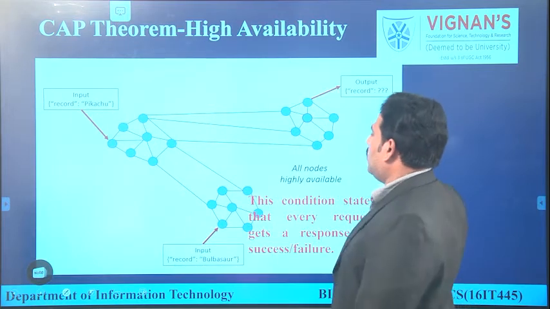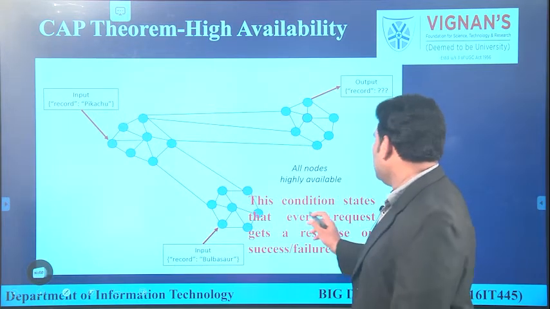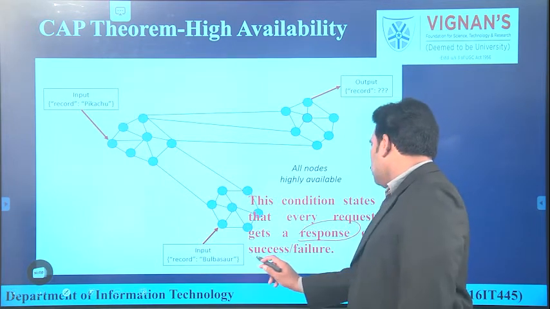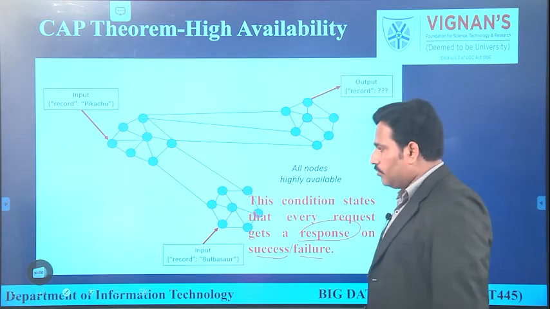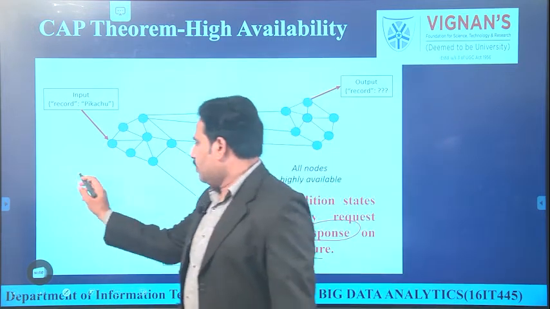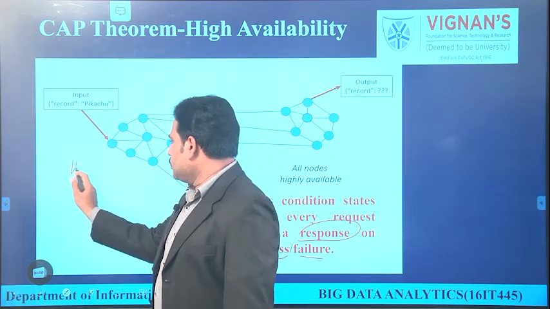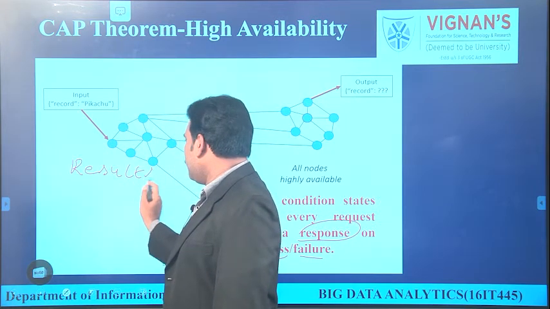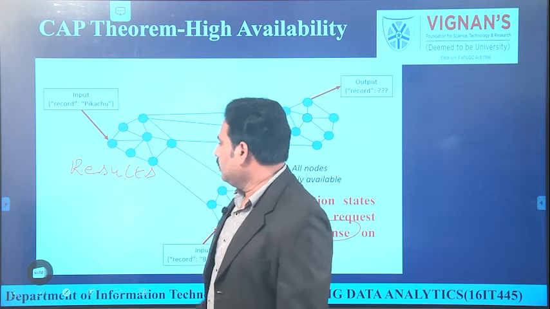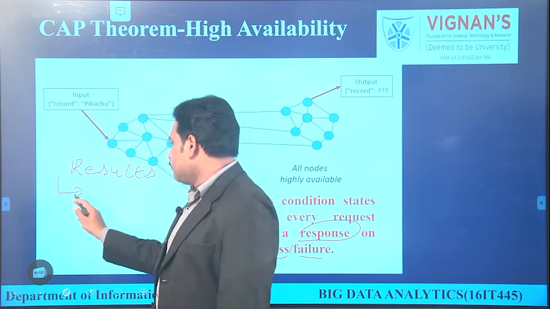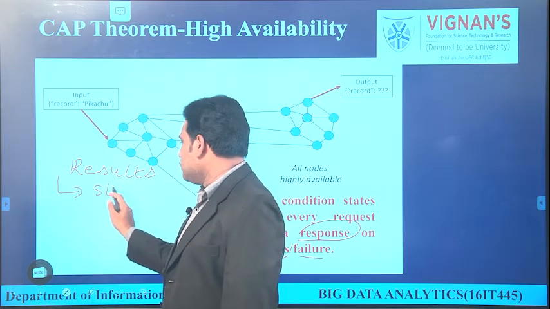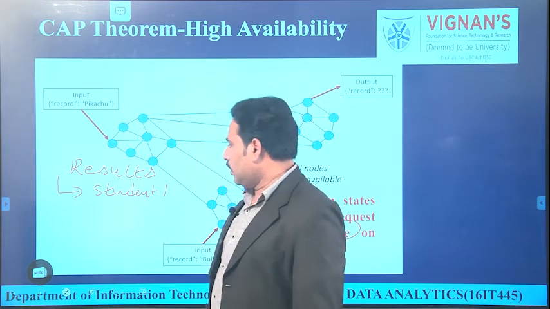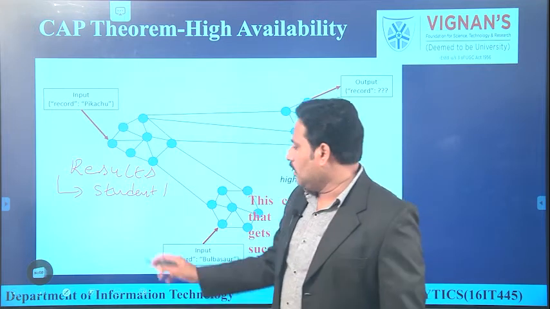And the third one is availability of the resources. That means this condition states that every request gets a response, either success or failure. Let us assume a generalized example. If university results or any competitive exam results have been declared, due to heavy network traffic, if some student is trying to see his result, now what happened? If the connection is working properly and the server is not busy, he will get the result.